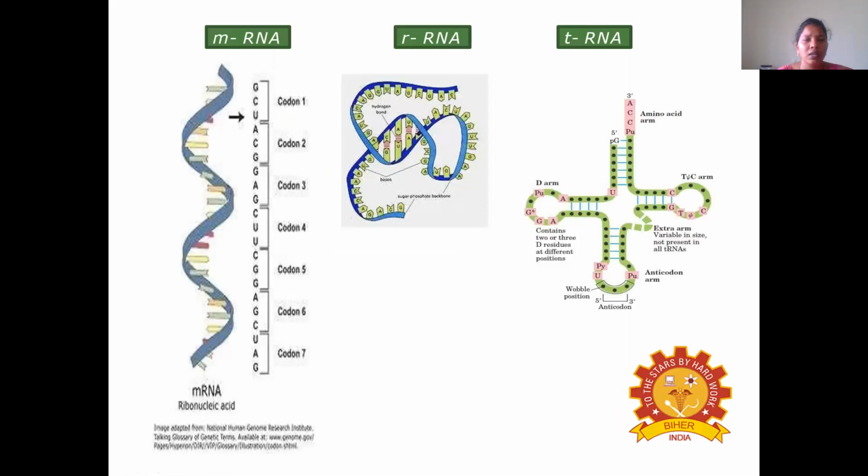Then coming to RNA, different types of RNA are there. The structure of RNA is single stranded, and the different types are mRNA, rRNA and tRNA. So this is the structure of mRNA, this is the structure of rRNA, and this is the tRNA. Coming to this tRNA, these are the parts of the tRNA.